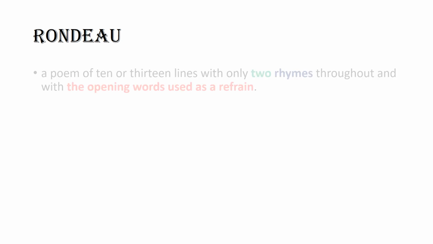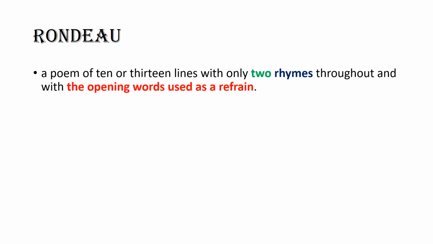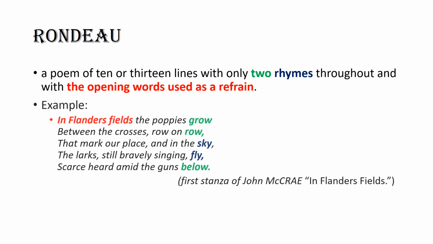The next form of poetry is a rondeau. Now, a rondeau is a poem of 10 or 13 lines with only 2 rhymes throughout and with the opening words used as a refrain. Now, I have given you an example of the first stanza of John McCrae's In Flanders Fields. Over here, I have highlighted the opening words of this poem in red, that is, In Flanders Fields. That particular phrase will be repeated throughout the poem, and there are just 2 rhymes over here.